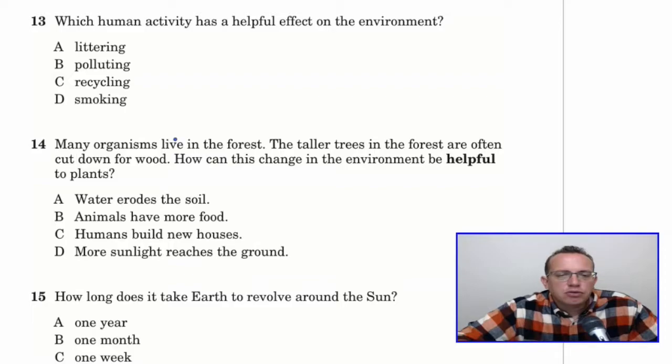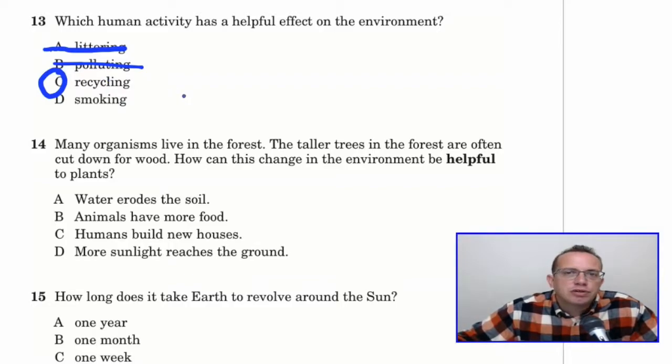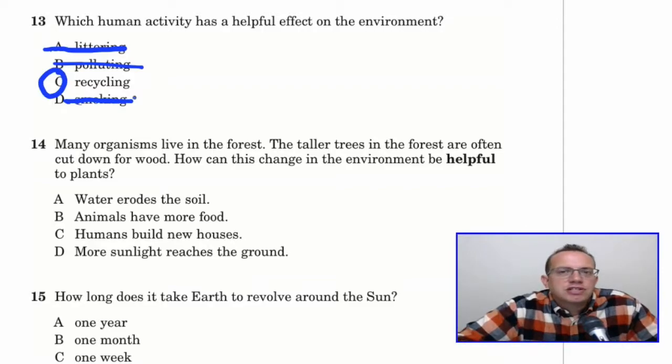Which human activity has a helpful effect on the environment? So which activity is good for the space around us? Is littering good for our environment? No. Littering is no good. When we litter, we throw trash around, and that is not helpful. That's causing pollution. Speaking of pollution, pollution is also bad. What about recycling? Yes, recycling is good. You do this in school. Hopefully you do it at home as well. Recycling is good for our environment because we are not being wasteful and we're reusing our products. What about smoking? No, that causes air pollution. That is out. So our answer for number 13 is C.